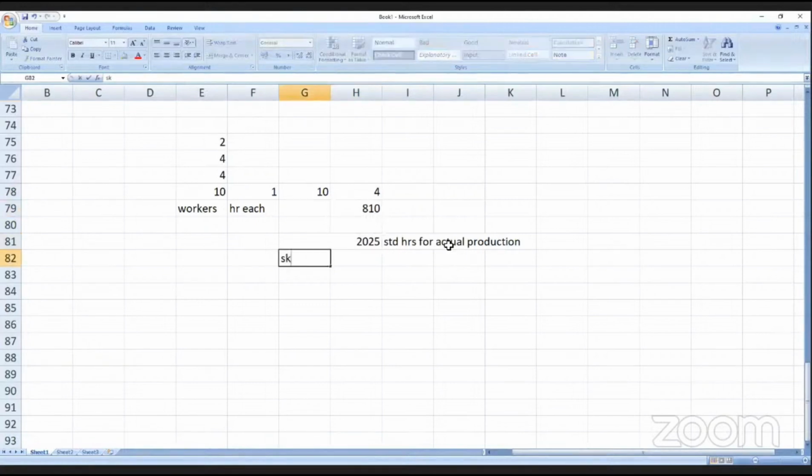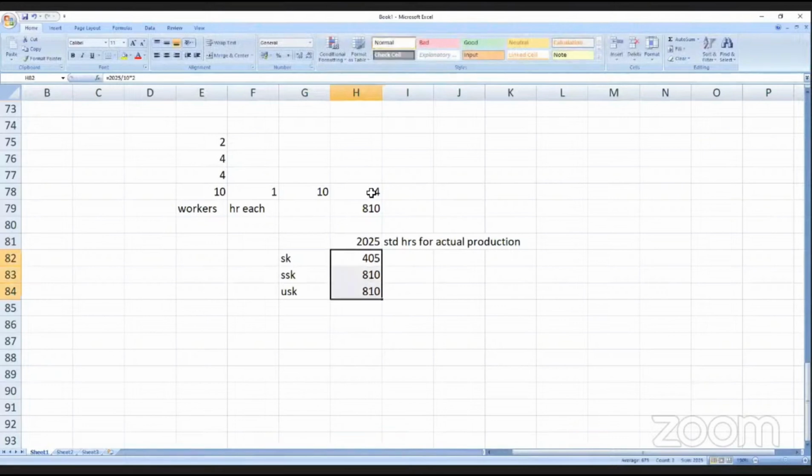Now, this is the skilled, semi-skilled and unskilled ratio: 2 is to 4 is to 4, that is 1 is to 2 is to 2. So 2025 divided by 10 into 2 is 405, then 810, 810. This is the standard hours for actual production.